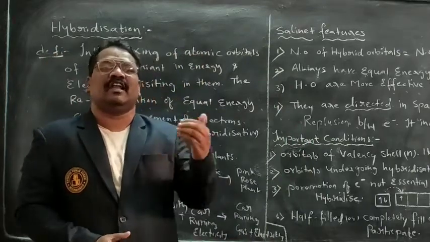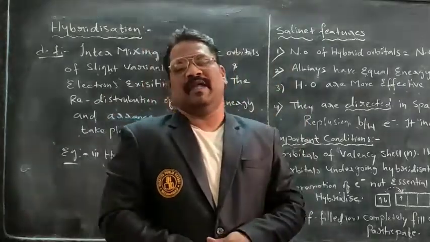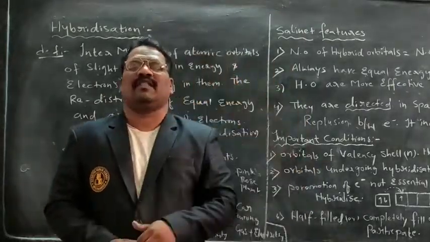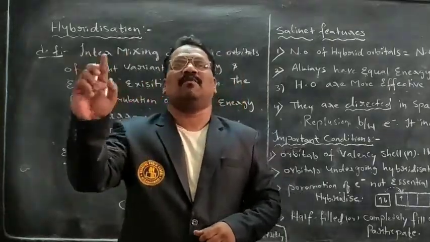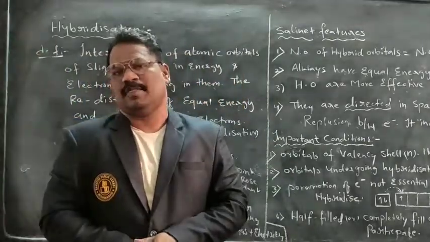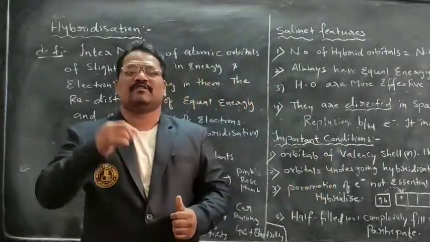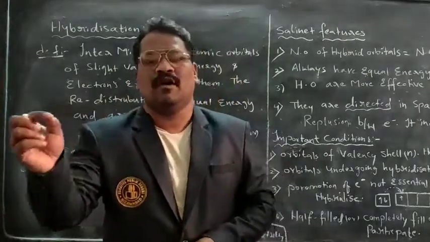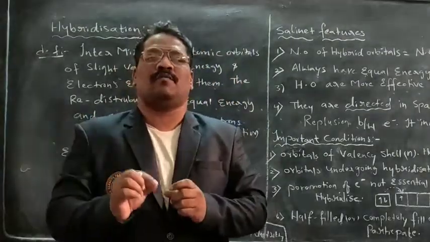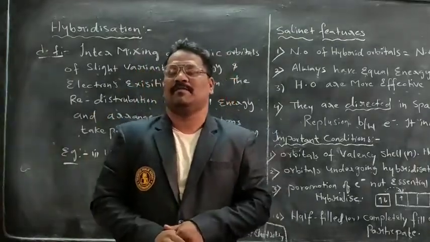Yesterday we saw the beryllium chloride molecule: 2s1 of beryllium overlaps with 3pz of chlorine to form one sigma bond. Similarly, 2px of beryllium overlaps with 3pz of chlorine to form another sigma bond.